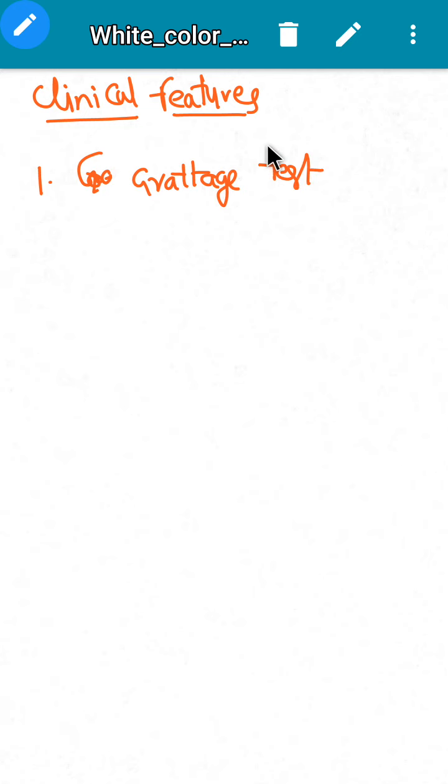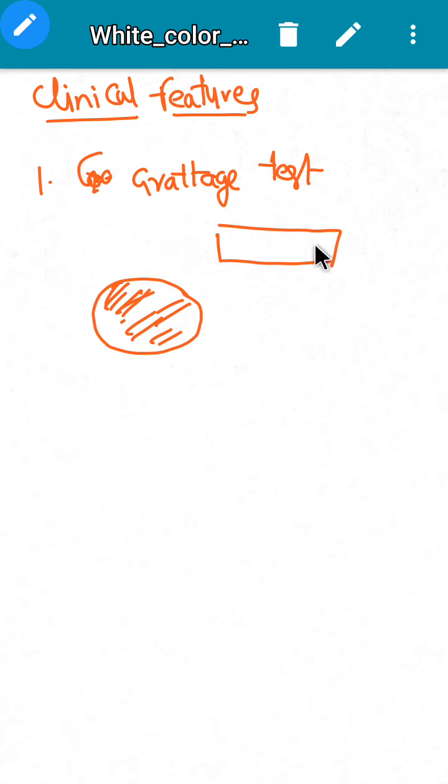Grattage test. Suppose this is a lesion and it is covered by scales. What we do in this test is we take a slide and, using this slide, we try to remove the scales.